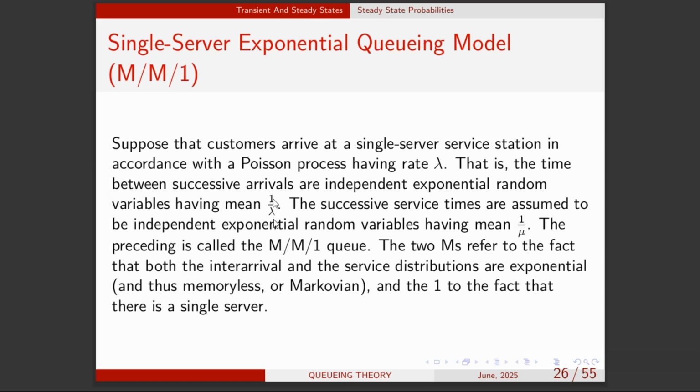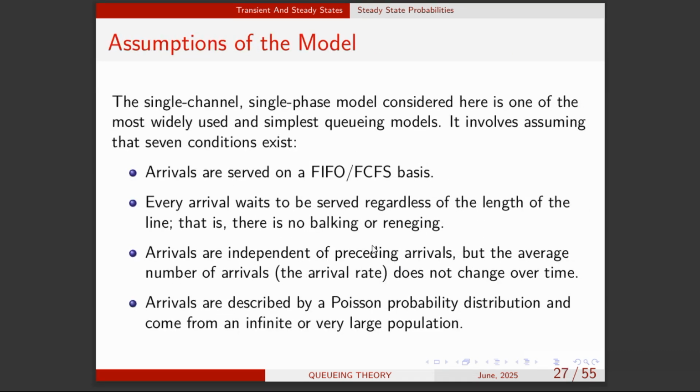So this is the service rate or service time distribution. It follows exponential, and the arrival follows what? Poisson process or distribution. Okay, we've looked at most of these things. Let's move into this. So let's look at some of the assumptions of this queueing model.